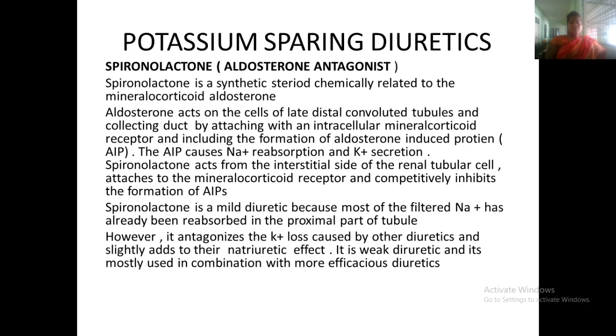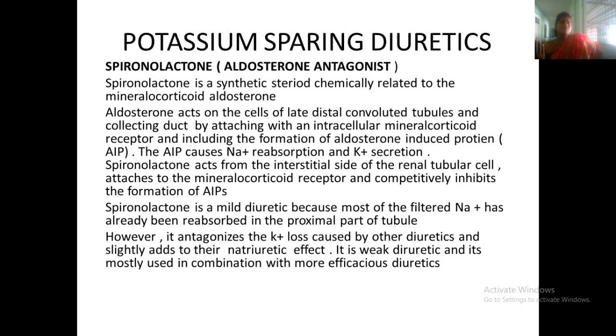So what will be happening here is that aldosterone acts on the distal convoluted tubules and collecting duct. By attaching to the mineralocorticoid receptor, it induces the formation of aldosterone induced protein, AIP.